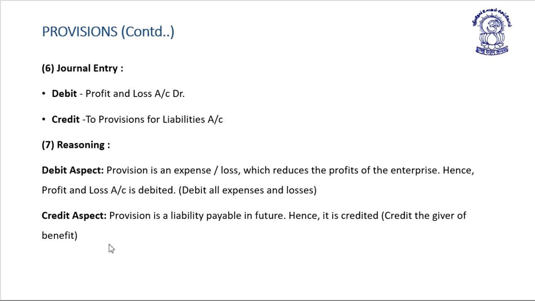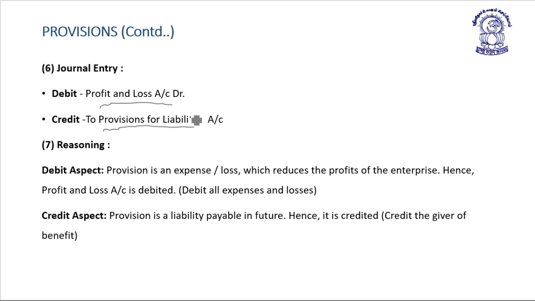Next, the journal entry required to be passed for the creation of provision is as follows: Profit and loss account is debited, provision for liability account is credited. Reasoning. Debit aspect: provision is an expense or loss which reduces the profit of an enterprise, hence profit and loss account is debited. Debit all the expenses and losses. Credit aspect: provision is a liability payable in future, hence it is credited. Credit the giver of the benefit.